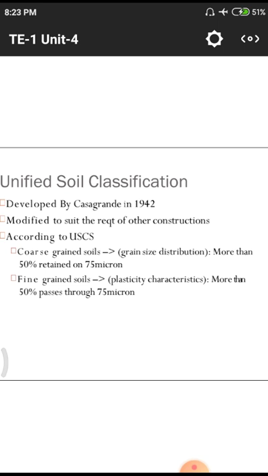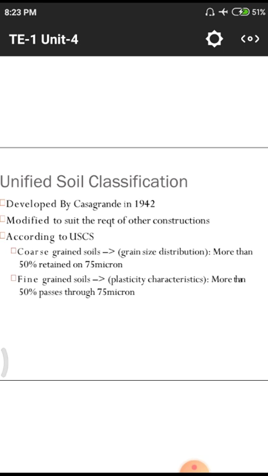For coarse grained soils, the grain size distribution is more than 50% retained on the 75 micron sieve. Normally a micron means 10 power minus 6 meters, not centimeters. We call it a micron. Normally microns are used for specifying plastic cover thickness, such as 40 microns and 50 microns thickness. These microns are also useful here for the purpose of particle size. Here we have totally two kinds of classification, coarse grained and fine grained.